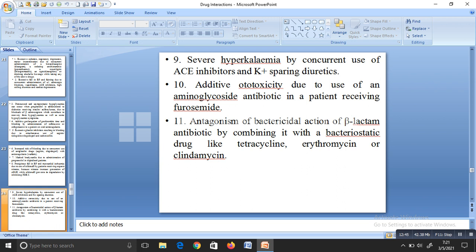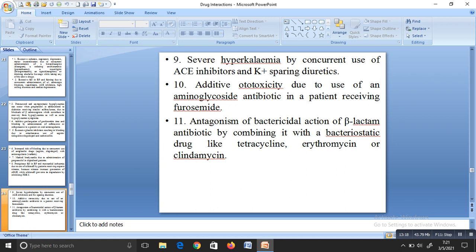Okay. The next example of pharmacodynamic interaction is ototoxicity. Ototoxicity means damage to hearing. If a person is taking an aminoglycoside antibiotic like streptomycin or gentamicin and is also taking furosemide, there will be additive ototoxicity. One of the major side effects of aminoglycoside antibiotics is ototoxicity, so if the same person takes furosemide, there will be additive ototoxicity.